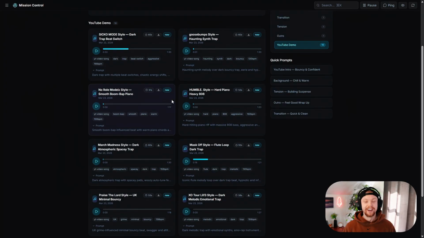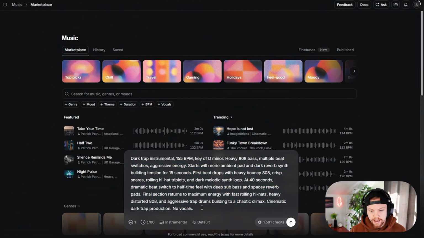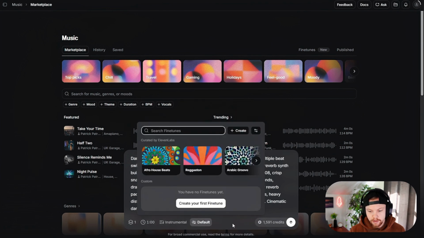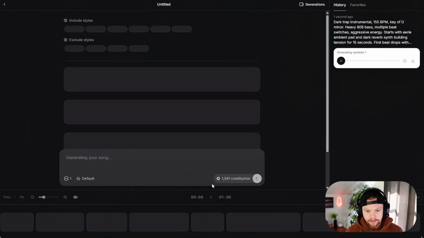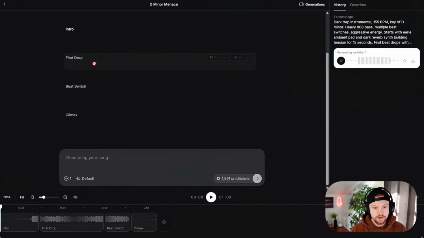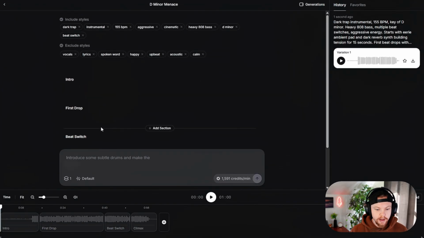Jarvis, we had to vibe code this, and now we're about to pump all of this into ElevenLabs. Let's go! Okay, so first I'm gonna put this into the text box. I'm gonna go one variant, a minute long for instrumentals, and I don't have any fine tuning yet. So let's first get this. And then after that, we come in here and start messing with the included styles, excluded styles, intro, first drop, beat switch, and then the climax.